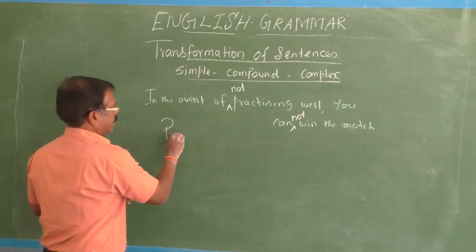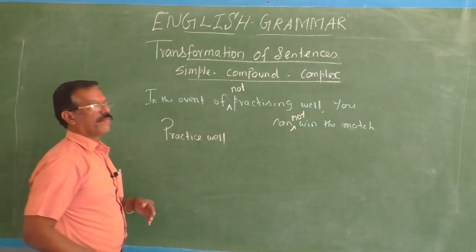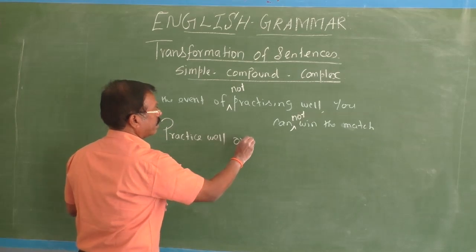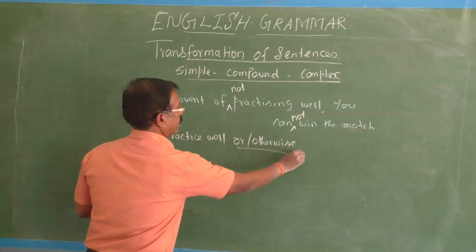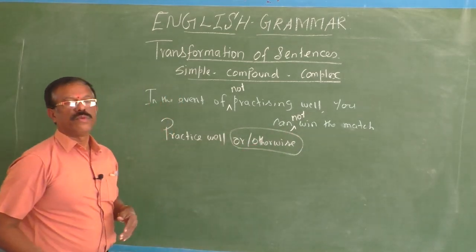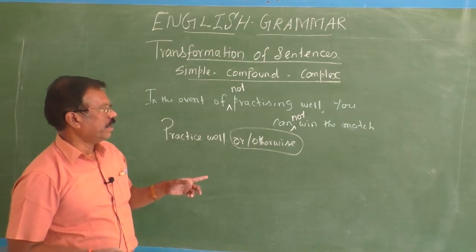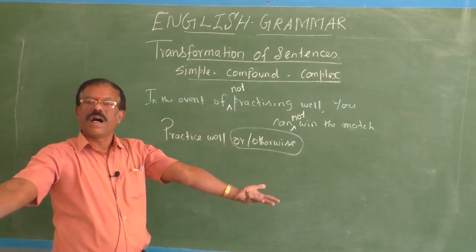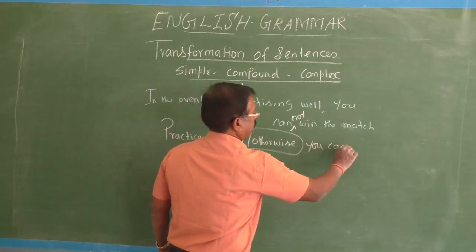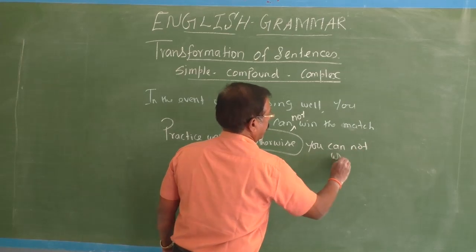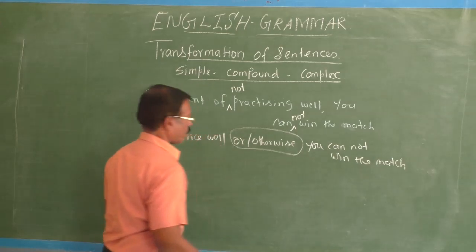See, again: practice well, or otherwise you cannot win the match. Or otherwise is to represent the negative, to represent the opposite ideas. Then what might be the structure of a complex sentence?